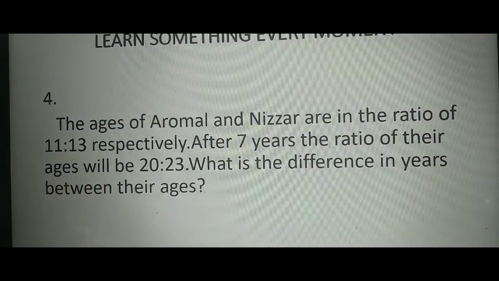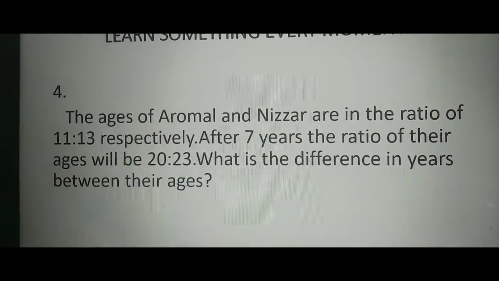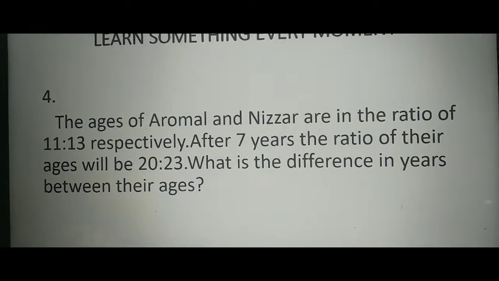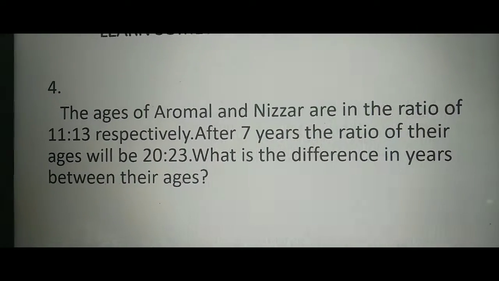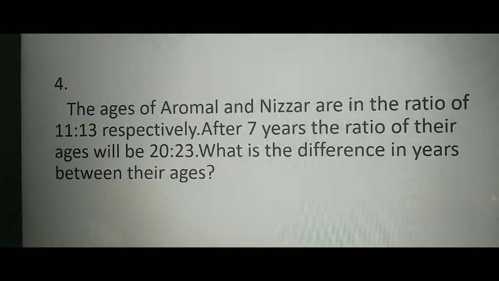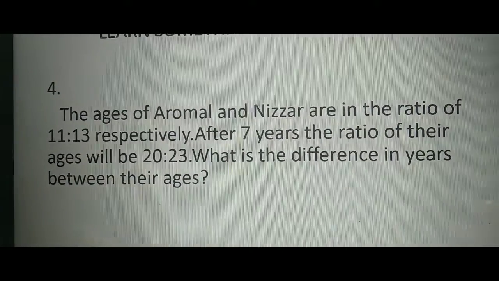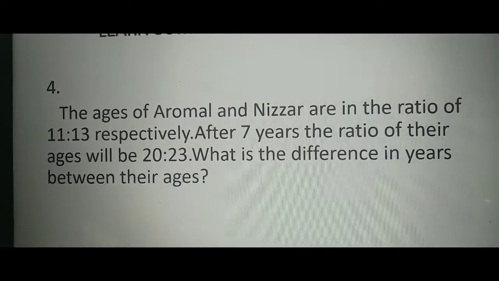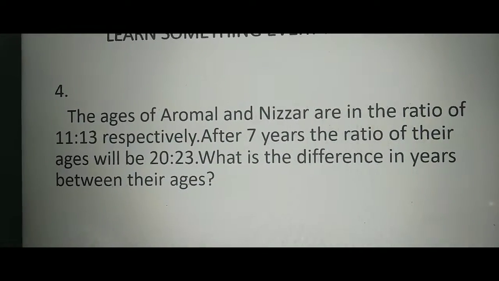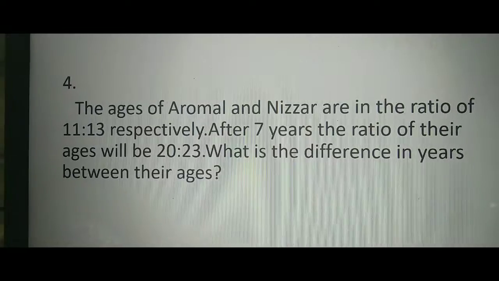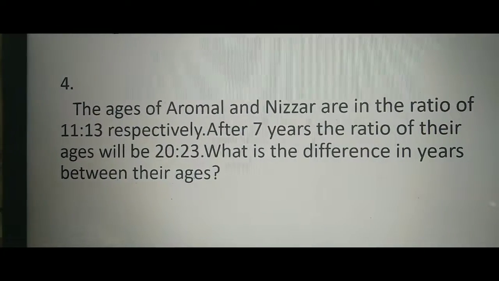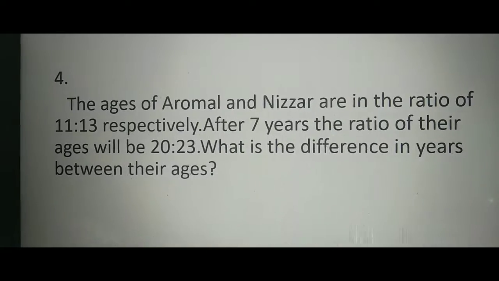The ages of Arumal and Nizar are in the ratio of 11 is to 13 respectively. After 7 years, the ratio of their ages will be 22 is to 23. What is the difference in years between their ages? What do they give? Present ages of Arumal and Nizar ratio is 11 is to 13, which means 11x and 13x. Okay, after 7 years, the ratio is 20 is to 23, which means (11x + 7)/(13x + 7) = 20/23. Okay, now we get the x value.